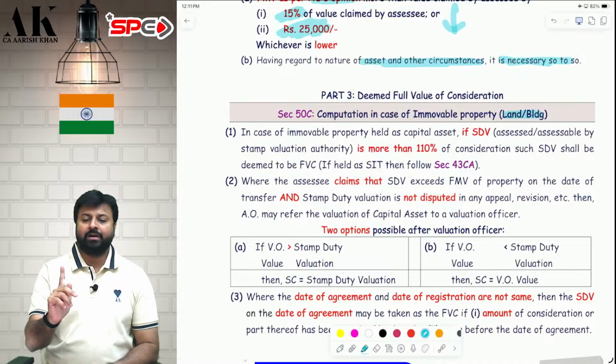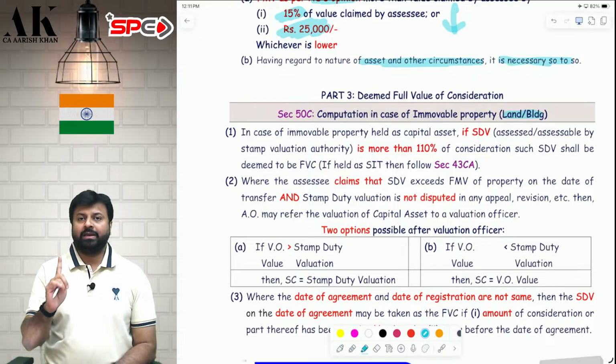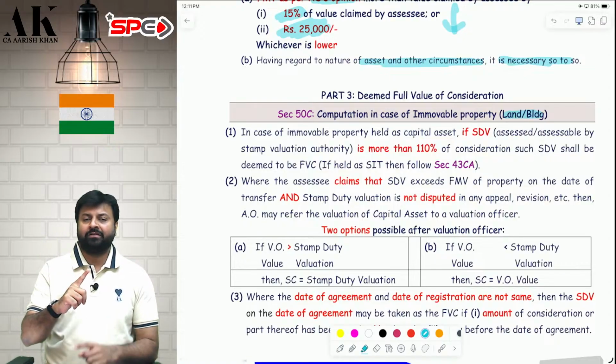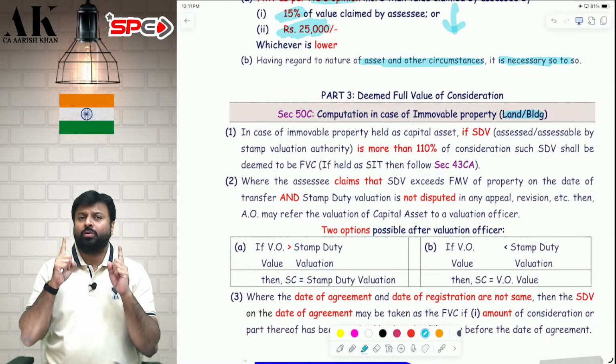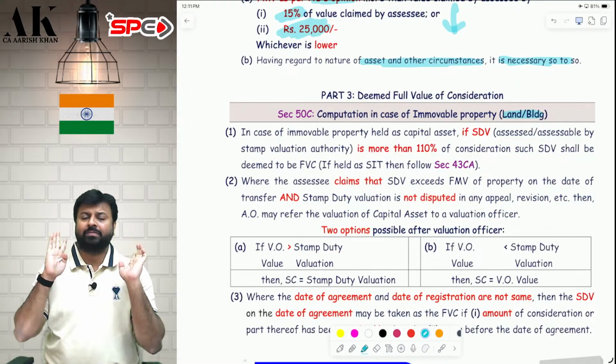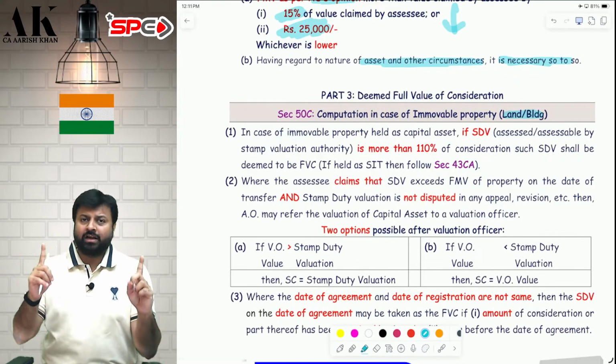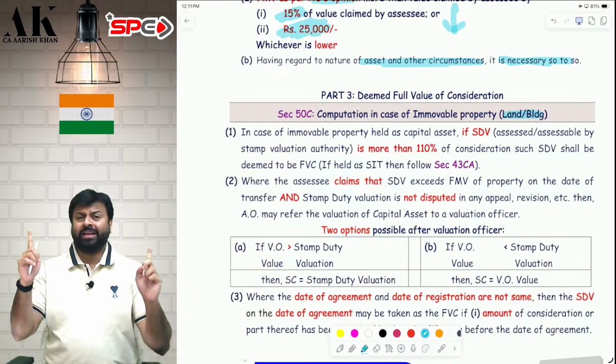If you transfer land and building, how will you compute capital gains? How will you compute FVC? The FVC will be the actual sale consideration or stamp duty value, whichever is higher. But you will take this only if the difference is more than 110%. So if the difference is more than 110%, you will take whichever is higher.